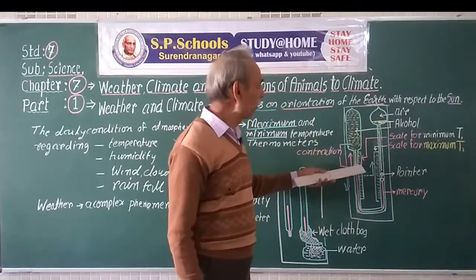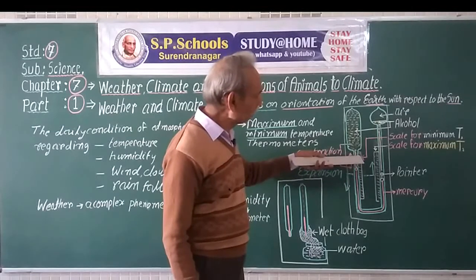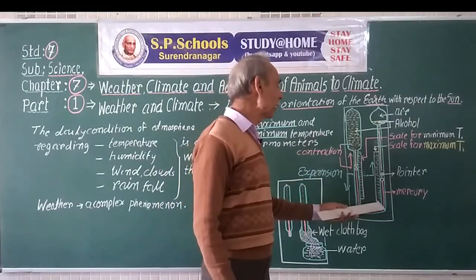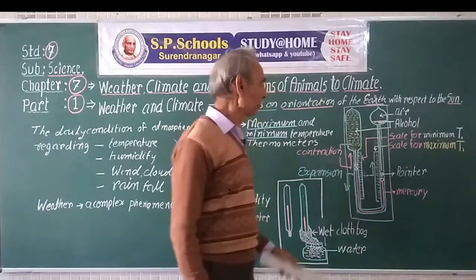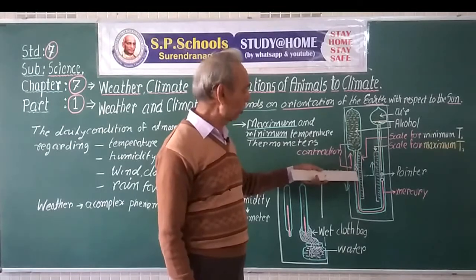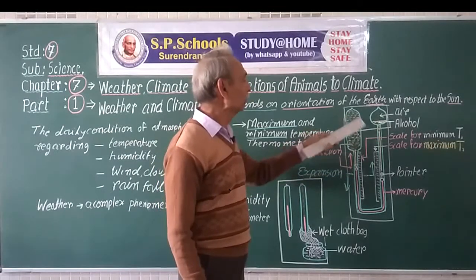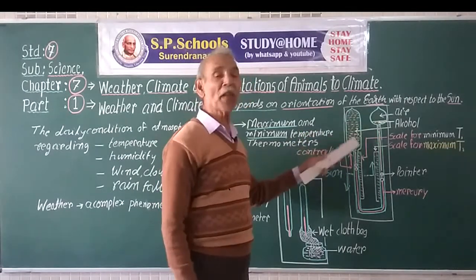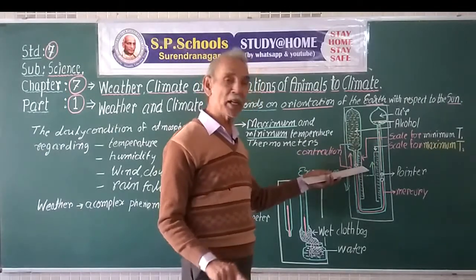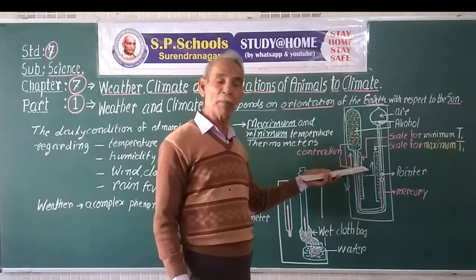Now here the calibrations are such that they increase from top to bottom. Here the calibrations are such that they increase from bottom to top. So here the end of the mercury pushes the pointer at the minimum contraction, at minimum temperature. So the pointer remains steady at the minimum temperature.